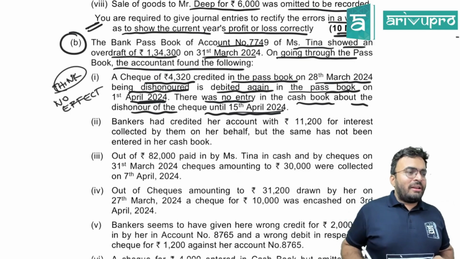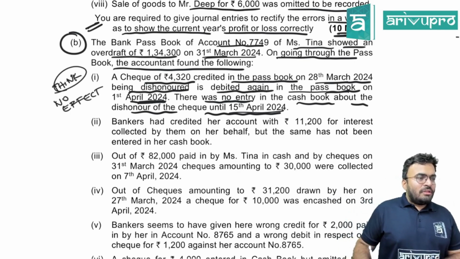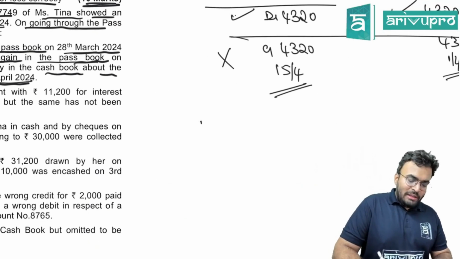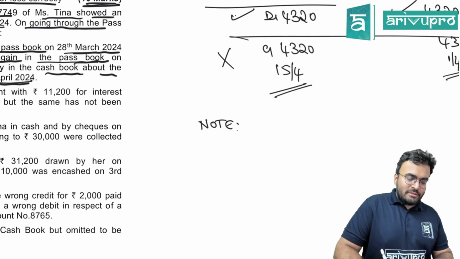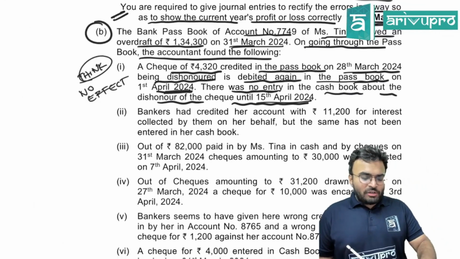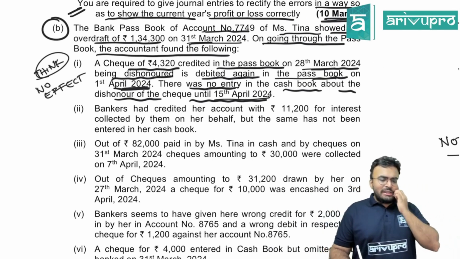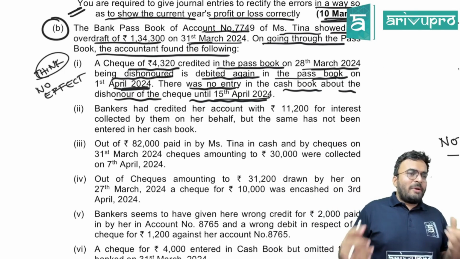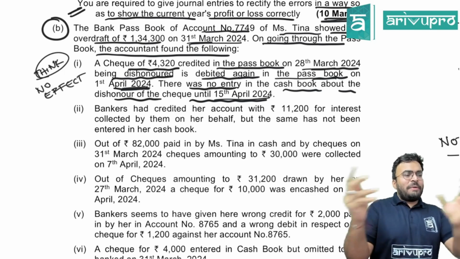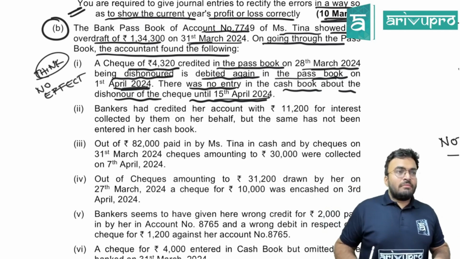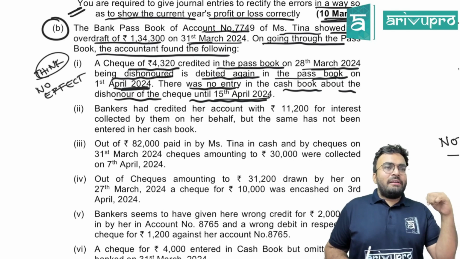You will not write it in the BRS. At the end, you can write a note telling that this is not going to cause any difference. If you don't write the note, also no problem, because it's not there in the BRS. You can write a note telling that this check will not cause any difference between passbook and cash book, as both have passed the entries in April. Is the first point clear?